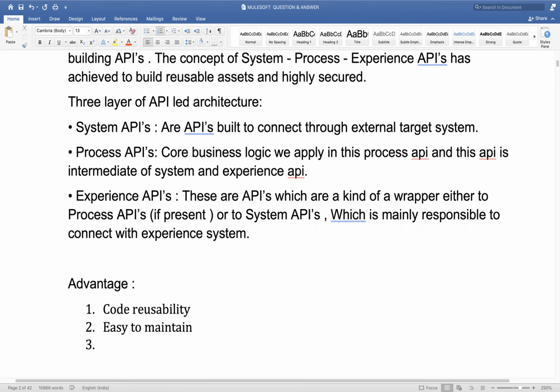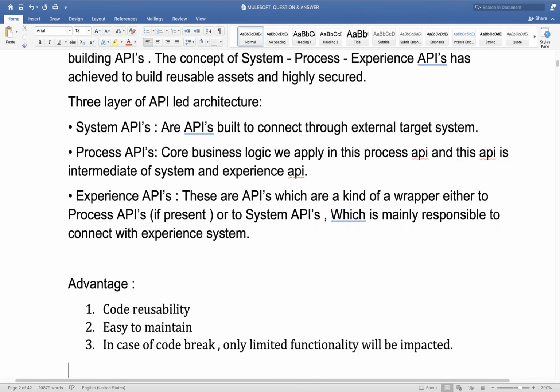In case of a code break, only limited functionality will be impacted.